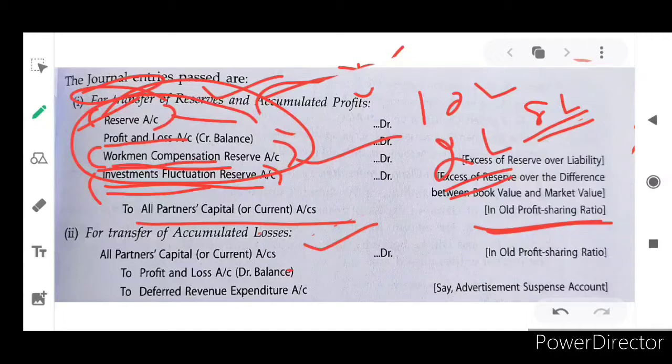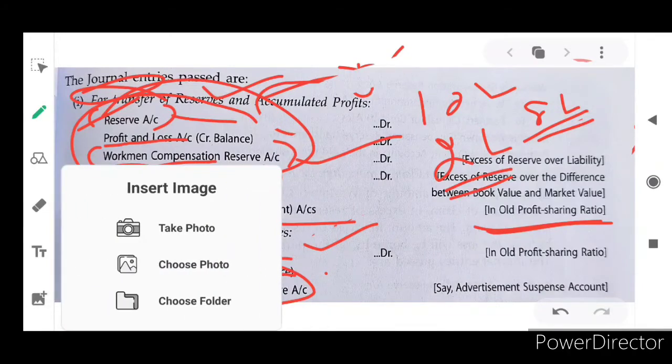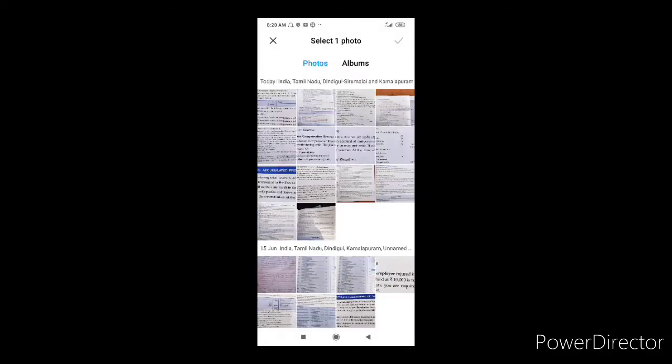Losses or deferred revenue expenditure, fictitious in nature, like advertisement or any suspense account in the business, will be debited to partners' capital account. If it is profit and loss debit balance, which means net loss, that accumulated loss will be debited to partners' capital account. I hope you understand. Next, one by one, very clearly, we are going to discuss.